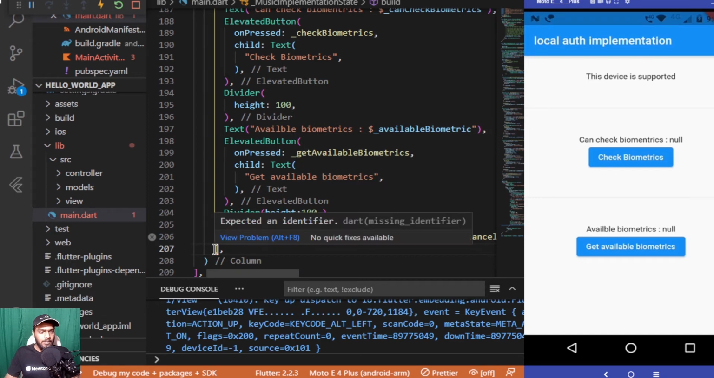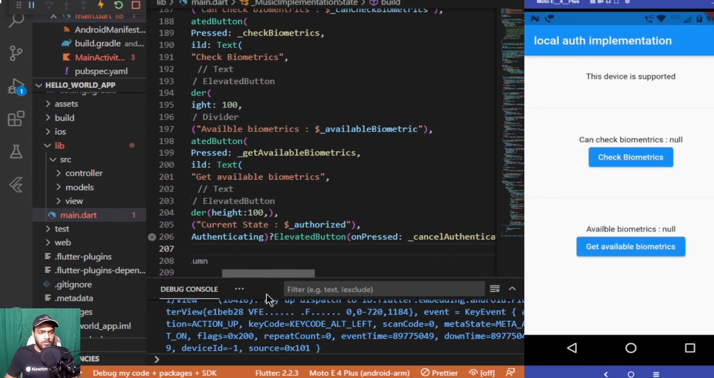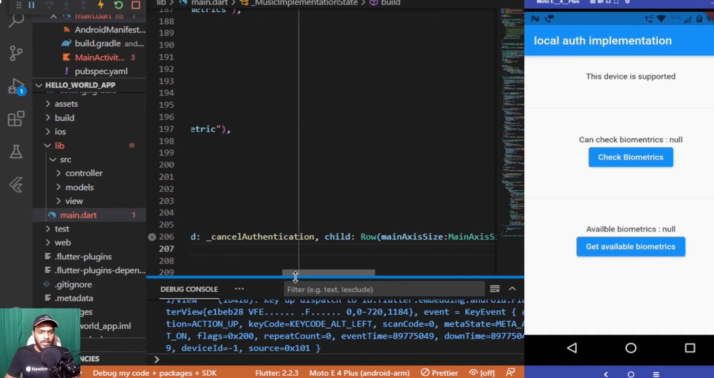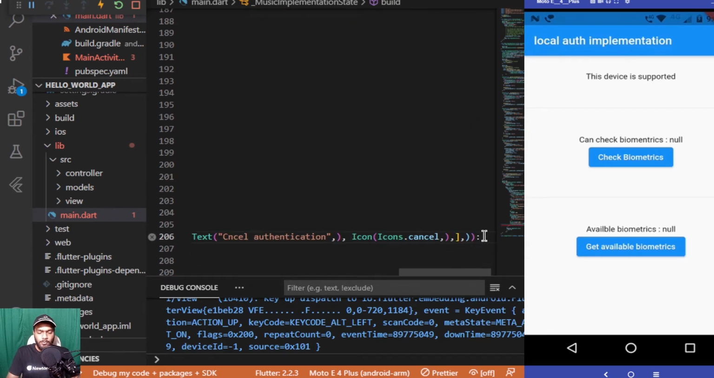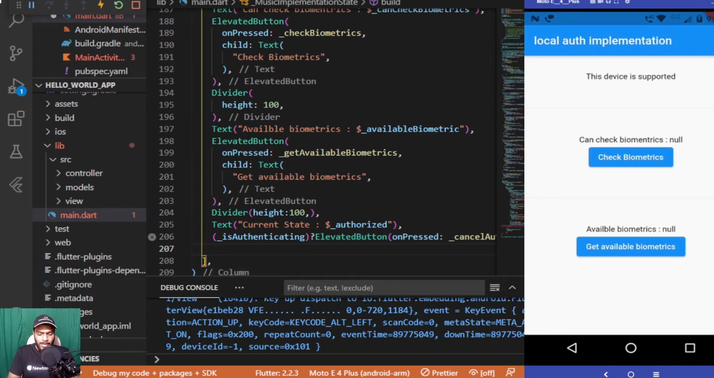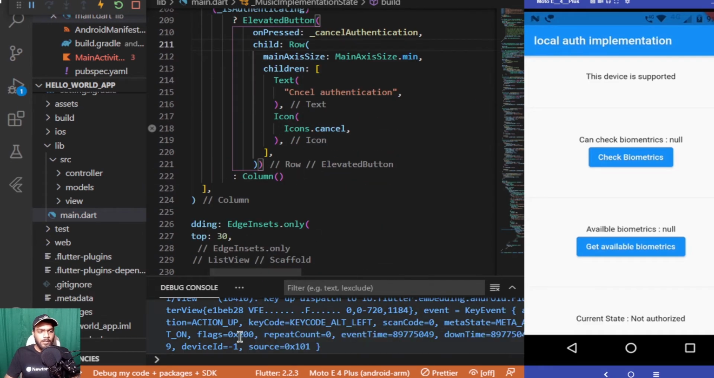It is still showing me an error. Let me see, expected an identifier. So this text is fine, icon is fine, children is fine, and the row is also good. Yeah, so the identifier it is expecting is after the colon. So for the second thing of our ternary operator, I'll be adding a column at first so that the error goes away. You can see that the error has gone away, and it is hot reloading the things as well. You can see the changes taking place inside the app.